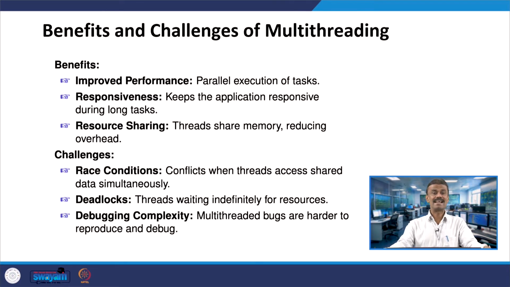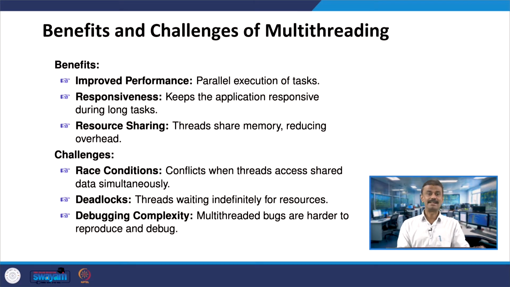And what are all the challenges you face? We have an important technical term called the race condition, right. The race condition is nothing but conflicts when threads access shared data. Assume that there are two threads accessing the shared data simultaneously. In that process, there will be a conflict. So, conflicts when threads access shared data simultaneously, you call this race conditions.